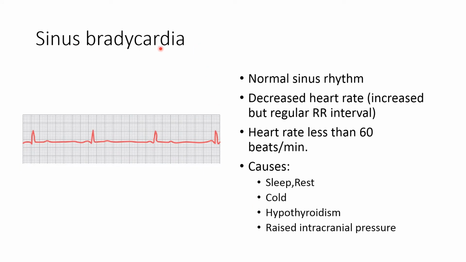Sinus bradycardia means decrease in the heart rate along with the preservation of the normal sinus rhythm. So normal sinus rhythm is present and heart rate is decreased. The RR interval is prolonged but it is regular and heart rate is less than 60 beats per minute. Sinus bradycardia occurs during sleep, rest, exposure to the cold, hypothyroidism, and in raised intracranial pressure because of the Cushing reflex.